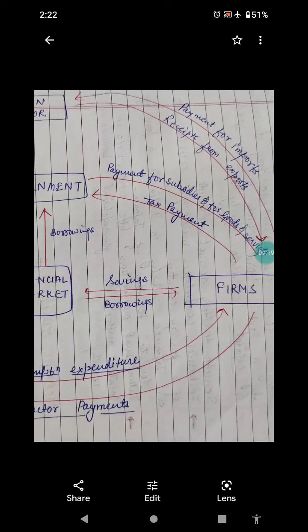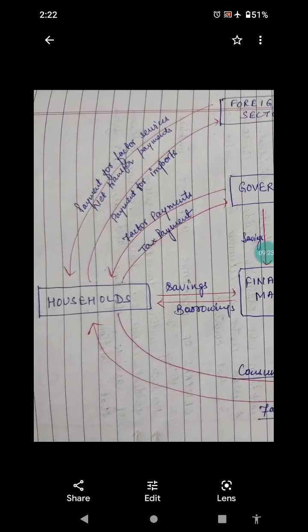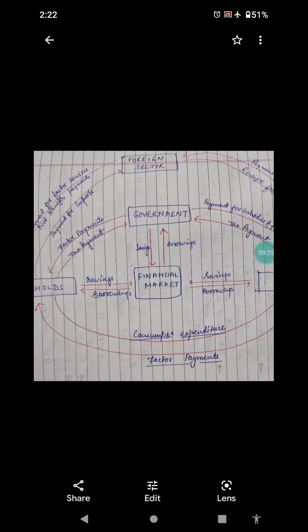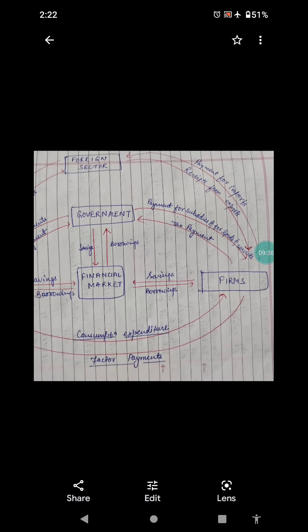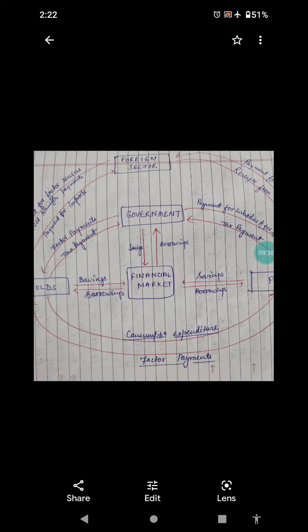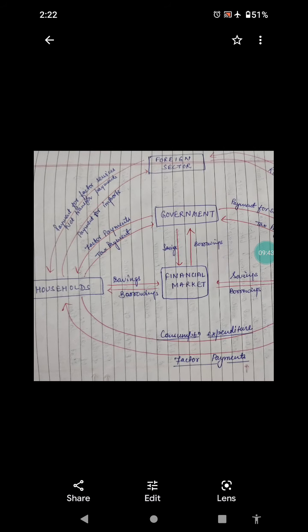Then people work in firms and receive factor payments, and people spend that money, that is their consumption expenditure, and it goes either way to the firms. Then we have the foreign sector also. I have included it in this also. That is, we have the foreign sector.